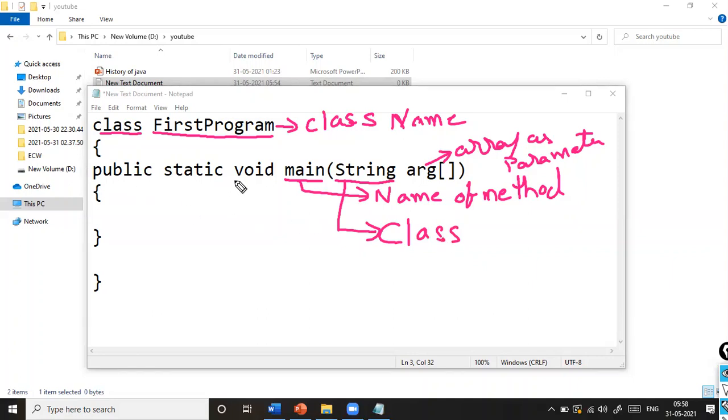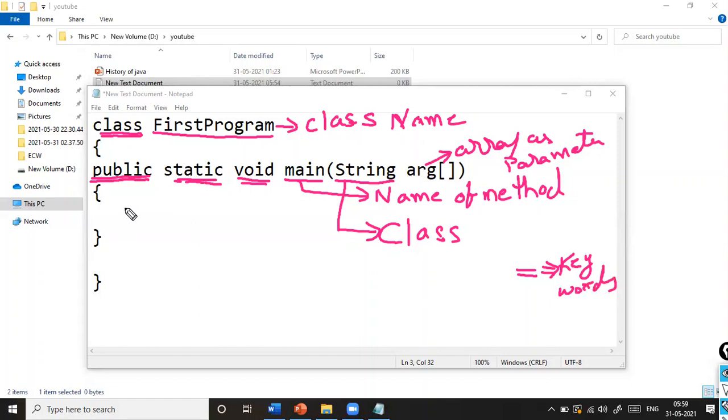Class, public, static, all these are your keywords. Class is a keyword, public is a keyword, static is a keyword, and void is also a keyword. These are all your keywords.